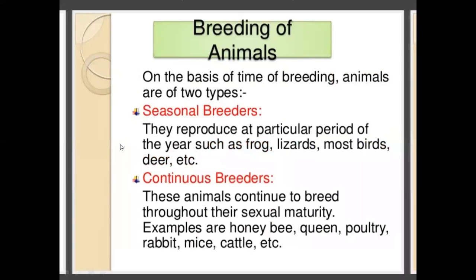So I told how sexual reproduction happens in plants. Then here is given the breeding of animals: how sexual reproduction takes place in animals. This process is called breeding.